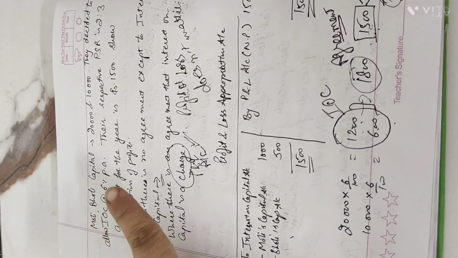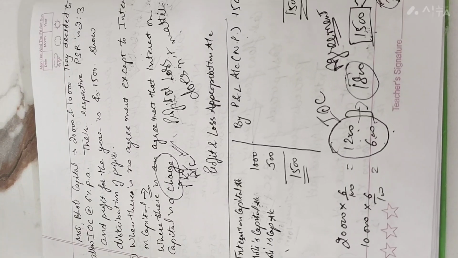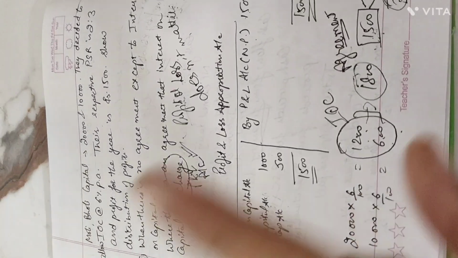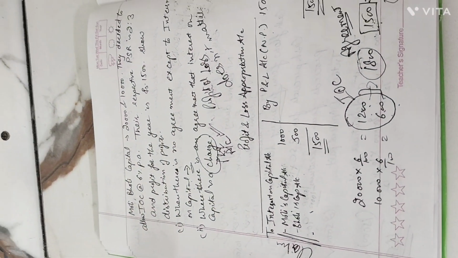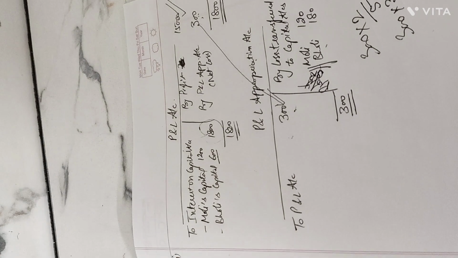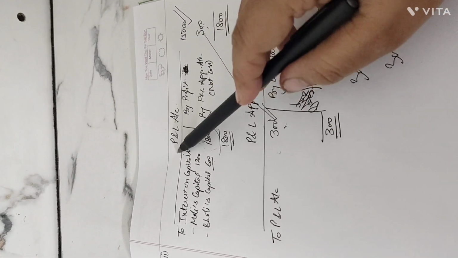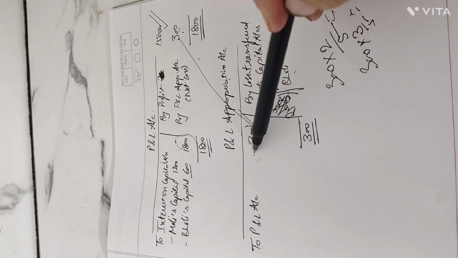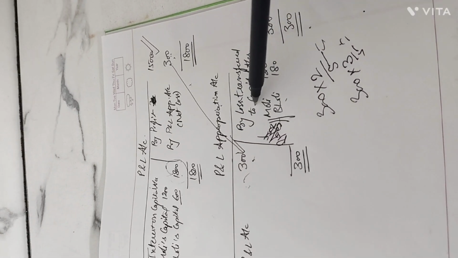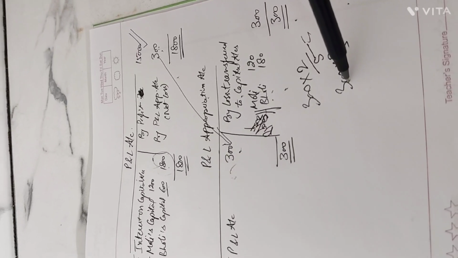We have to do the two cases. What two cases do we have to do? First, the case where the question is saying only distribute that much profit which is there, not to pay excess. So if we have less profits here, we have distributed these less profits as per their claim ratio, right? But in the second case, where it says IOC is payable whether the firm incurs profit or losses, we prepared the P&L account. So we took IOC as a charge, paid the full value, and the rest loss is transferred through the appropriation account to the capital accounts, but here the loss is transferred in which ratio? That is their profit sharing ratio.